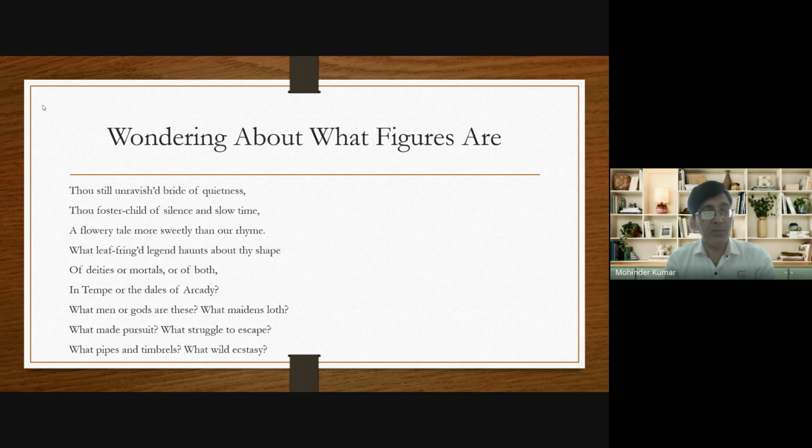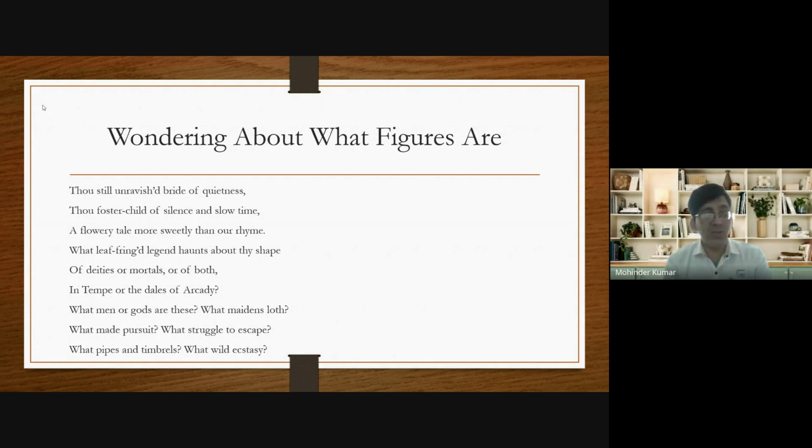So, what is the meaning of these lines? Now, try to understand. What leaf-fringed legend haunts about thy shape of deities or mortals, or of both, in Tempe or the dales of Arcady? John Keats makes a guess. What does he guess? He says that whether the urn is telling the story about gods or mortals. Deity stands for gods, and mortal stands for human beings.